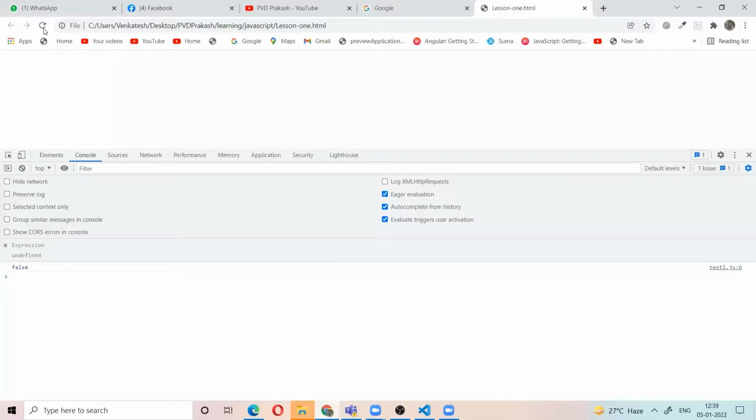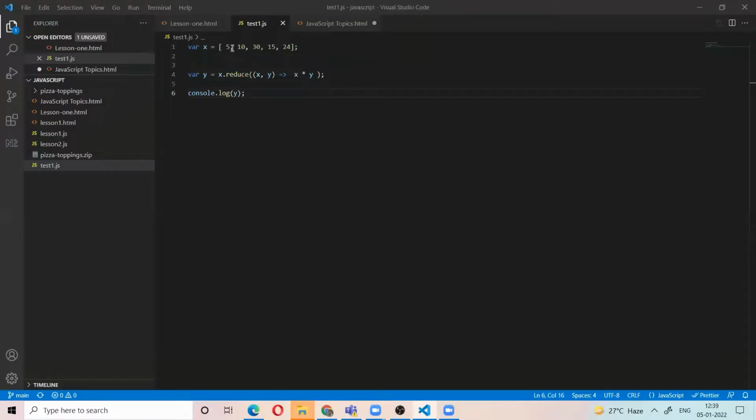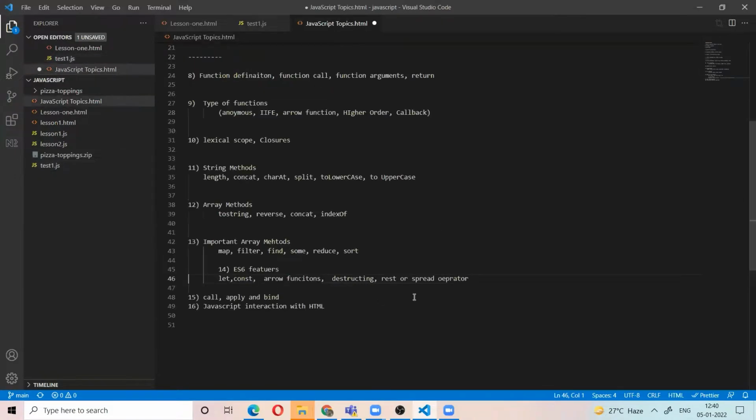So this is the reduce method. It will return the multiplication of all array elements, like 5 into 10, then into 30, then into 15, then into 24. Okay, to apply a function from left to right across the whole elements, to apply a combination of the whole elements, we use reduce. If we want to apply some logic individually, then use map. So these are called array methods, like map, filter, find, sum, reduce, sort. Okay, these are called array methods.